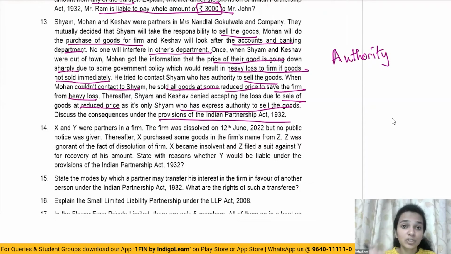If Mr. Mohan would not have sold the goods, then the firm would have to incur heavy losses. So in order to protect the firm from facing heavy losses, Mohan sells the goods. He does everything. He tries contacting Shyam, but to no avail. And the last resort which Mohan had was to sell the goods. So Mohan here acts as a man of ordinary prudence, and he acts in an emergency situation to save the firm from heavy losses. So in this situation, Mr. Mohan's act will definitely bind the firm. Shyam and Keshav cannot get away with their responsibility.